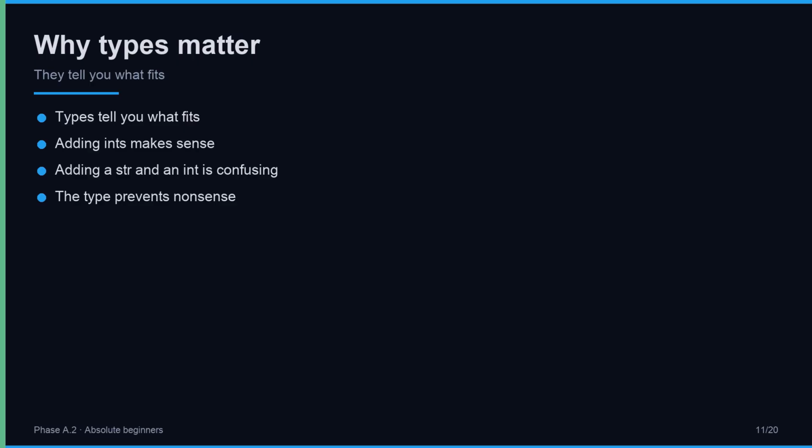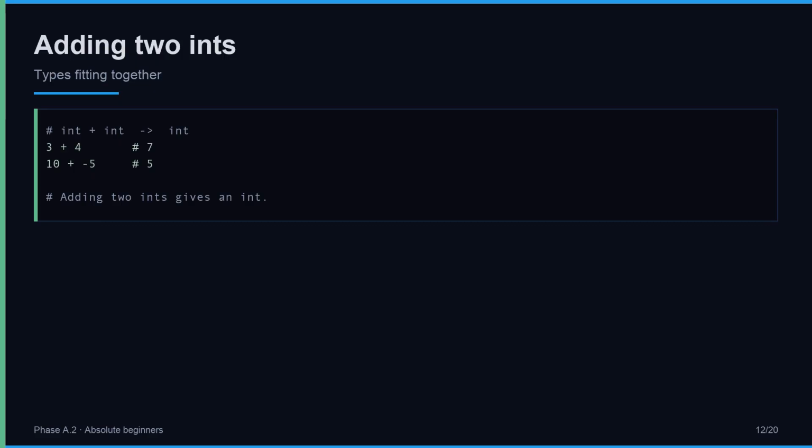When the types do not match the operation, Python raises an error and stops, which is actually a kindness. It is far better to stop and tell you than to quietly produce nonsense. Types are Python's way of keeping your work honest. Honest work, stopped kindly. Here is types doing their job.